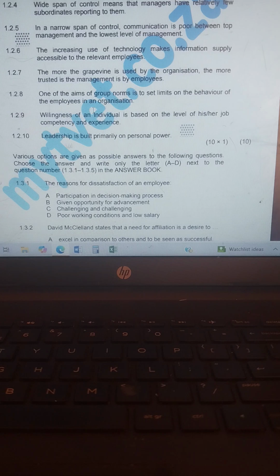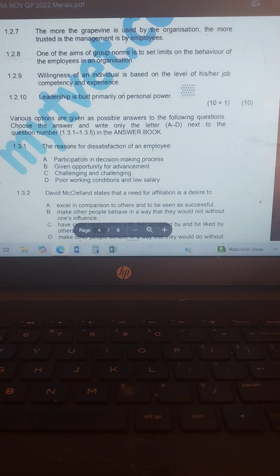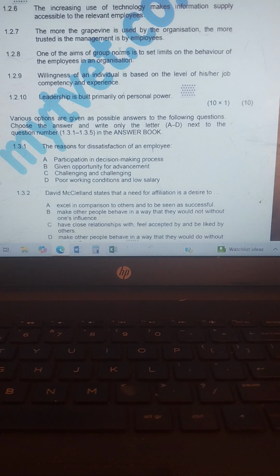Number 6, the increasing use of technology makes information supply accessible to the relevant employees. That is false. Number 7, the more the grapevine is used by the organization, the more trusted is the management by employees. That is true.